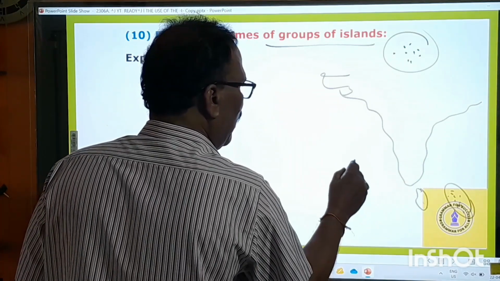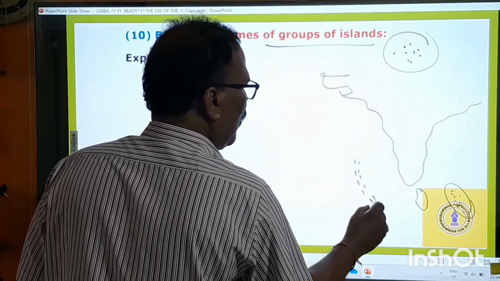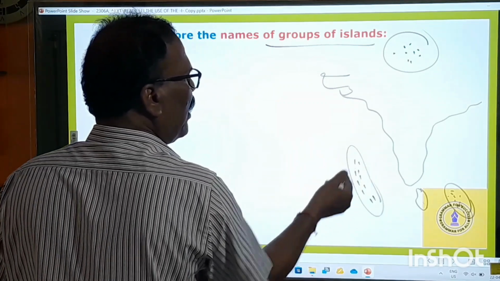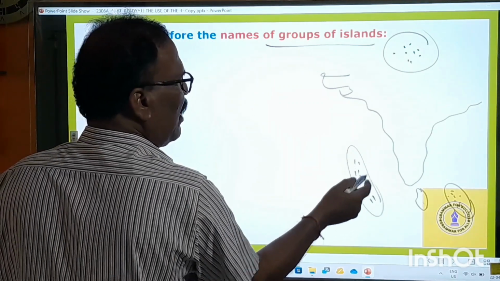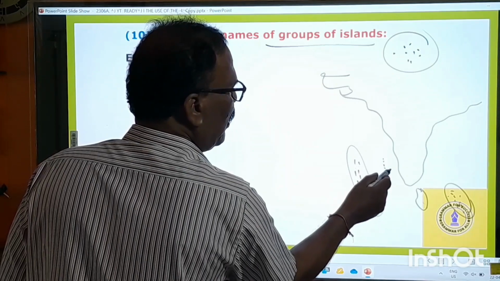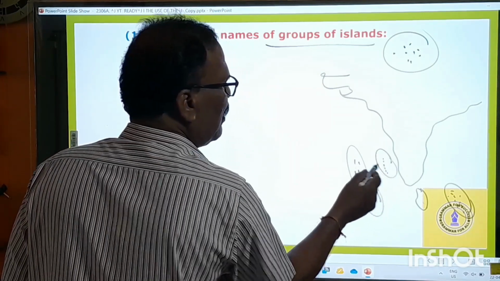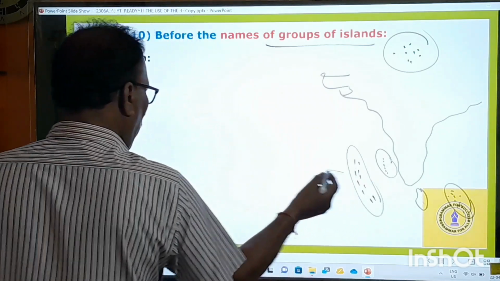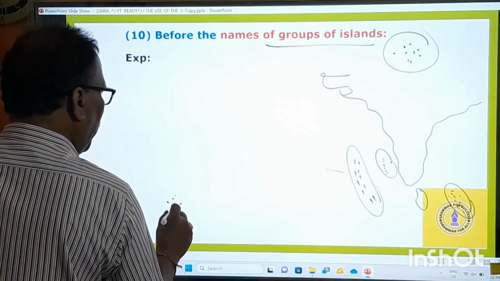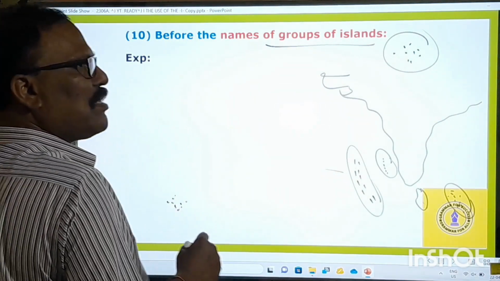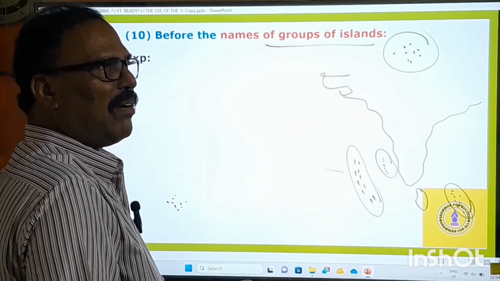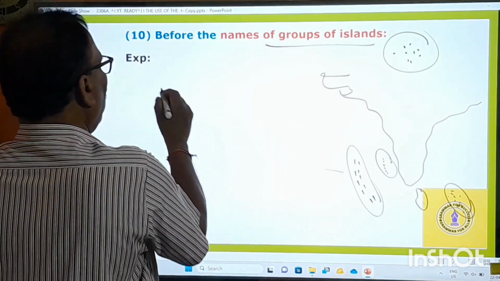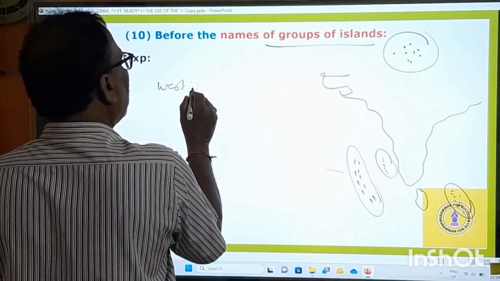And in the Indian Ocean also there are some islands, very near to Goa, called Lakshadweep. And famous cricketers come from some group of islands, the West Indies.